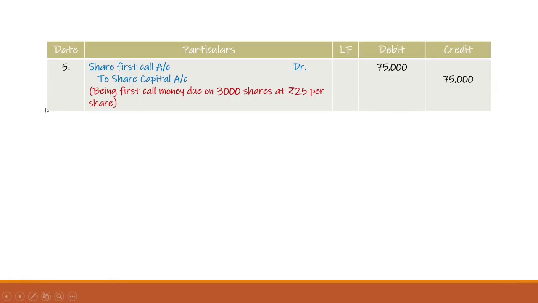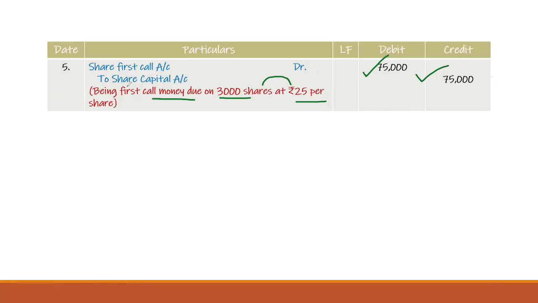The next entry is share first call account. So in the share first call, the company has to receive 25 rupees per share for 3,000 shares, which is call money due, and that is 3,000 into 25 rupees per share, that is 75,000 rupees they have to receive now, which is due. For this we have given the entry.